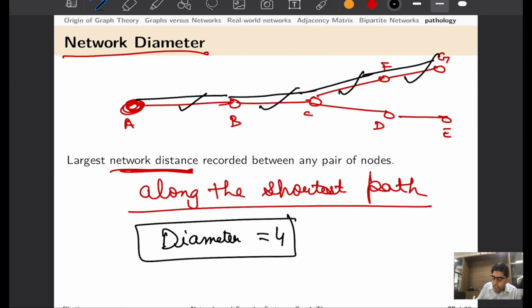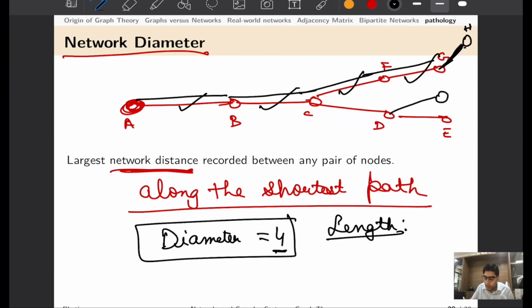And when you check all the pairs of these nodes, you would find that indeed there is no other path which is longer than length equal to 4. And mind it, we are measuring this length not in terms of the geographical or geometrical distance between two nodes, but how many edges we have to traverse if we have to go from point A to point G or any other farther point. So if I add, let us say, another point H here, the network diameter would be extended by 1. And also there is a possibility that I add one more link here, I, J, and do some connection like that.